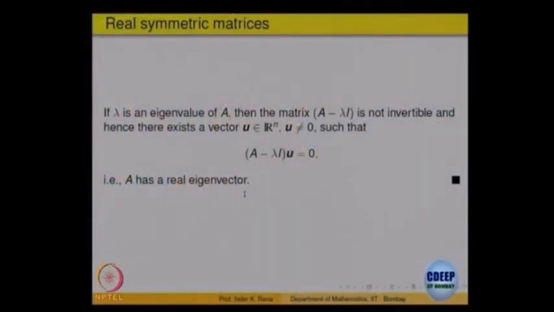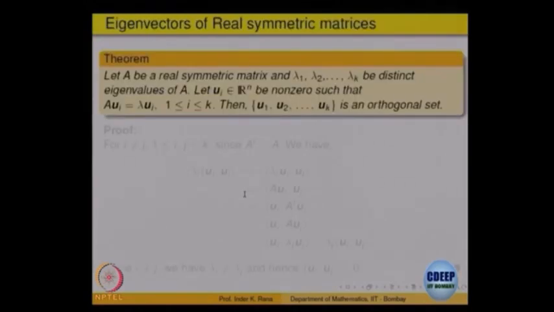Okay. And the corresponding eigenvector, when you find it, will be a real eigenvector, because you will be solving that homogeneous system of equations, right. There is actually something more which happens. I think that also is simple, let us prove it today itself.